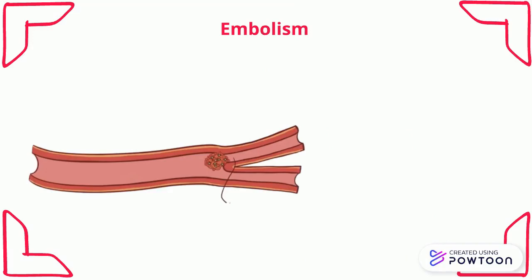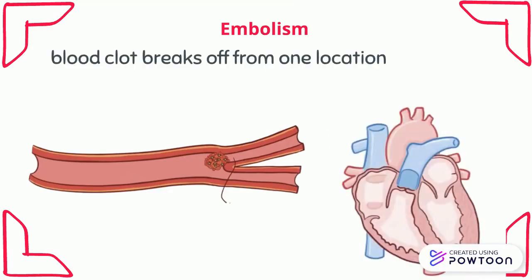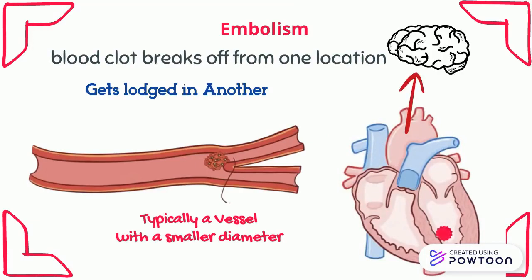An embolic stroke typically happens when a blood clot breaks off from one location, travels through the blood, and gets lodged in an artery downstream, typically an artery, arteriole, or capillary with a smaller diameter. These blood clots typically emerge from atherosclerosis, but they can also form in the heart.